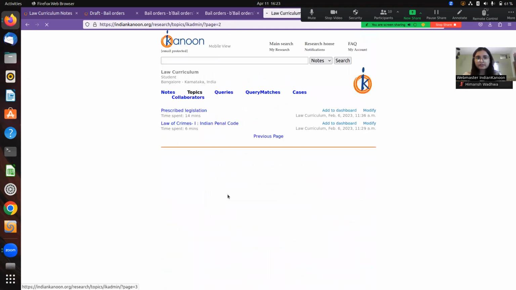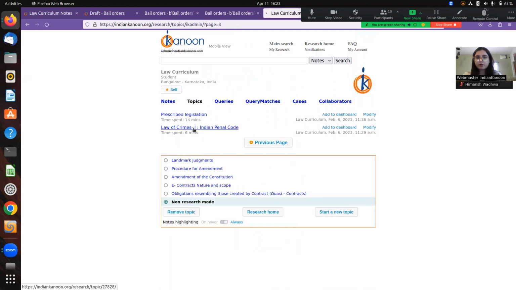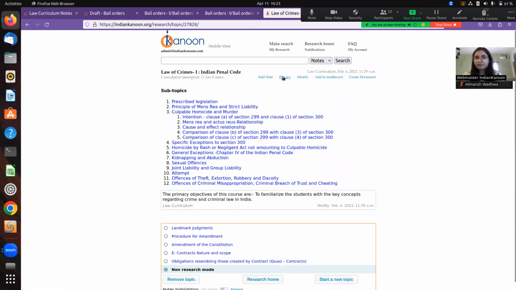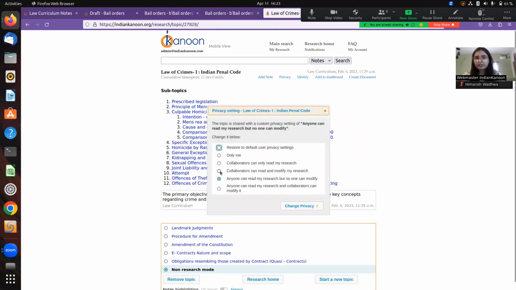So I can go to my topic of law of crimes, and I can change my privacy settings, which are present here. I can change it to collaborators can read and modify my research, or collaborators can only read my research. There are plenty of other privacy options present here inside the topic, as well as in your own account settings.